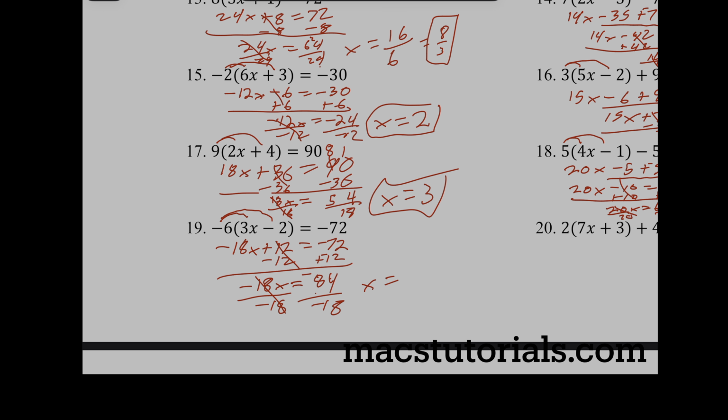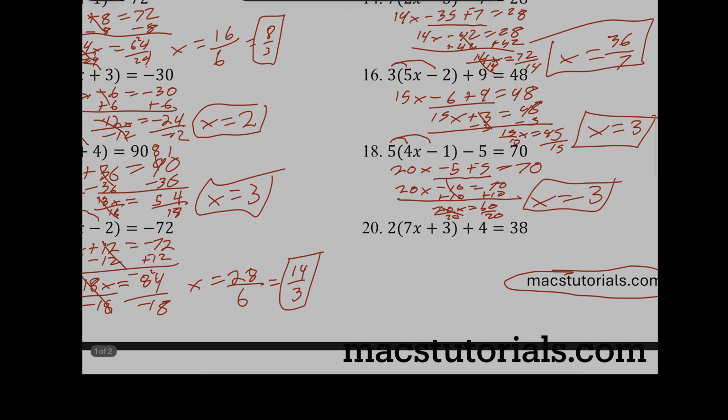So let's try that. How many times will 3 go into 8? Twice. With how many left over? 2. How many times will 3 go into 24? 8. How many times will 3 go into 18? 6. But look, I can break that down even more, and I'm going to go into 14 over 3.